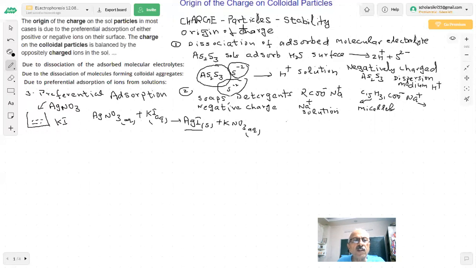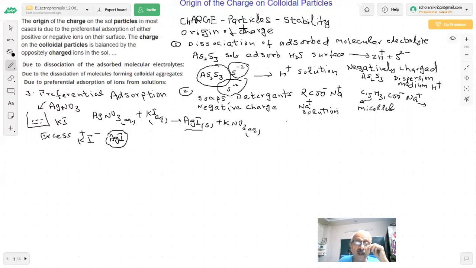But you have excess of KI here. What do you have? Excess of KI in the solution. What is KI? Minus and plus ions. You have a large amount of KI, as you can see. And what you are getting is AgI precipitate. This is my precipitate, solid.